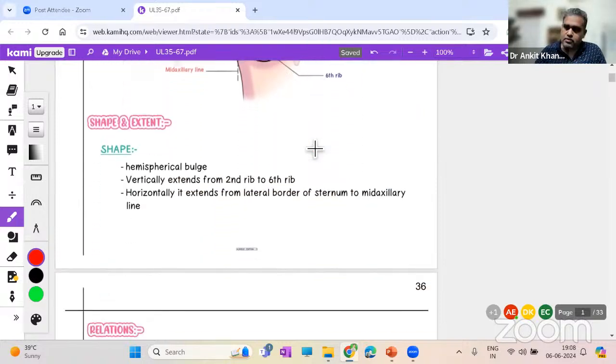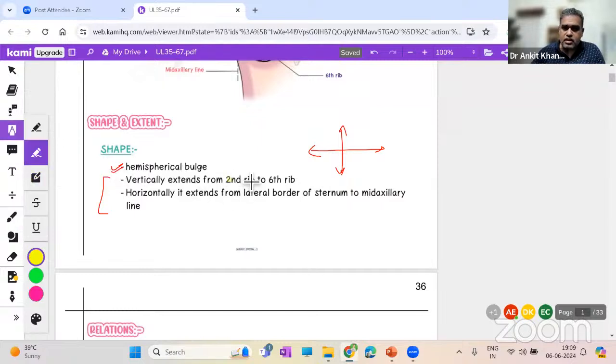Now coming to the shape, we all know it's a hemispherical bulge. Now the extent is very, very important. That's the natural extent, or the extent by development. I will tell you later what actually is the difference. When you talk of extent, you have to talk of two extents: one is the vertical extent and one is the horizontal extent. Vertically it goes from where to where, and horizontally it goes from where to where. Vertically, remember, it goes from the second to the sixth rib.